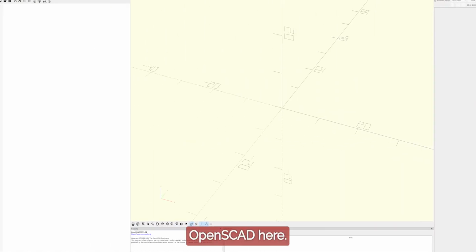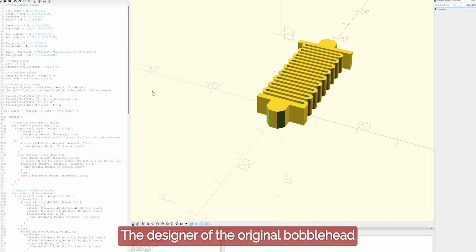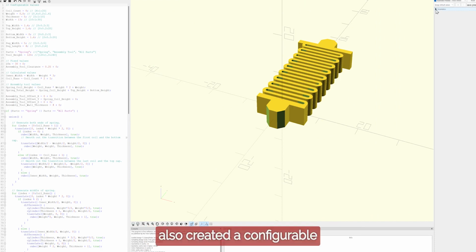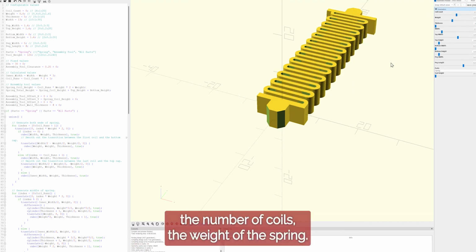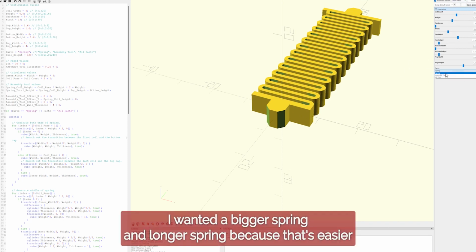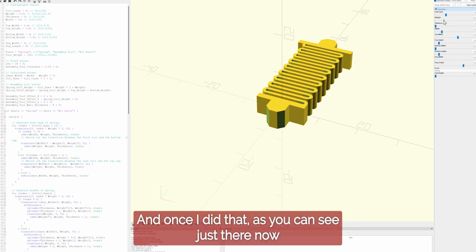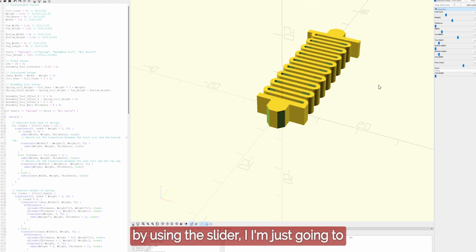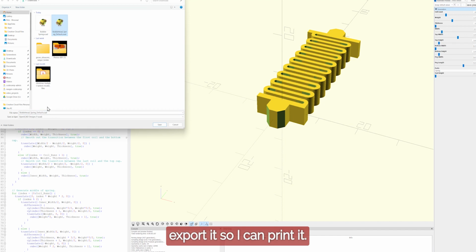I'm using OpenSCAD here to configure the spring. The designer of the original Bobblehead also created a configurable OpenSCAD file whereby you can configure the size, number of coils, the weight of the spring. So I'm doing that. I wanted a bigger spring, a longer spring, because that's easier to put into the base of the Bobblehead. And once I did that, as you can see just there now, by using the slider, I'm just going to export it so I can print it.